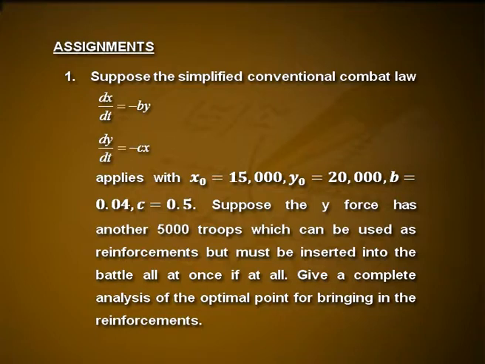First one, suppose the simplified conventional combat law dx/dt = -by and dy/dt = -cx applies with x0 = 15,000, y0 = 20,000, b = 0.04, c = 0.5. Suppose the y force has another 5,000 troops which can be used as reinforcements, but must be inserted into the battle all at once if at all. Give a complete analysis of the optimal point for bringing in the reinforcements.